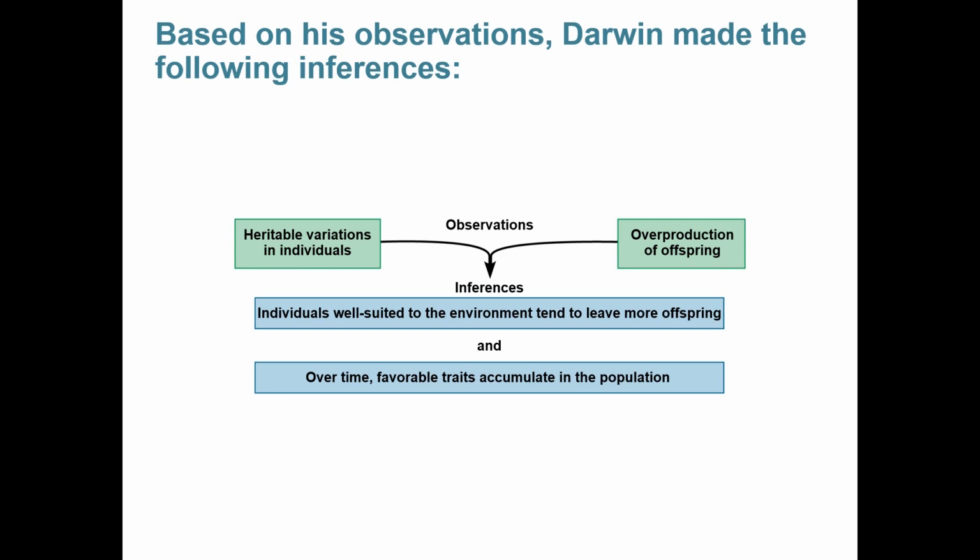The second is that overproduction of offspring must occur. This means that not all offspring have an equal opportunity to survive. From here, we can draw two inferences. The first is that individuals who are well suited to the environment will tend to have more offspring, and those offspring are more likely to survive, and that over time, favorable traits will accumulate in the population.